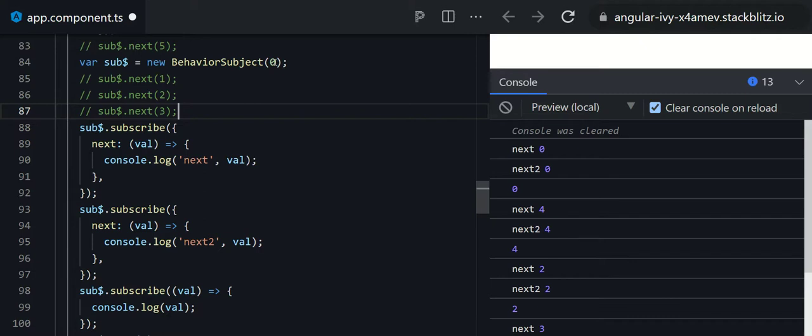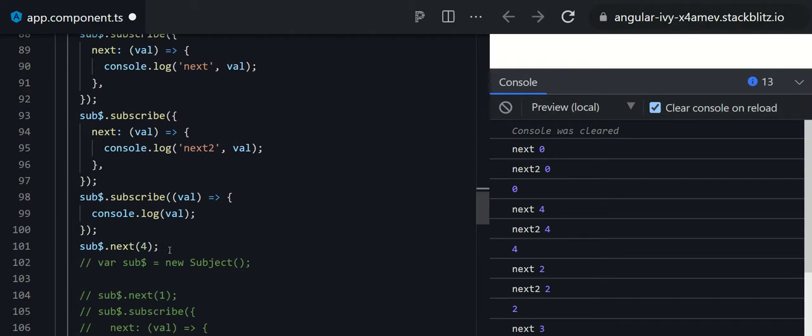Because this is the initial data, all of its subscribers will get the initial data, and after that, whenever new data is produced, after the subscription, next 4 is emitted. That's why the console log happens with the 4.